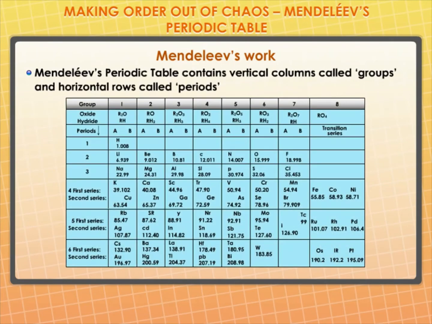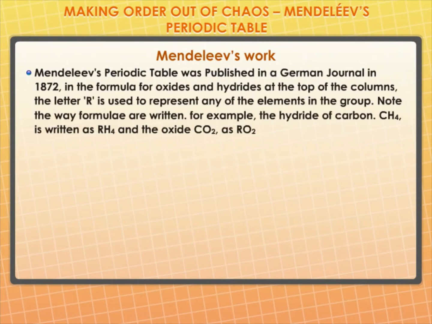Mendeleev's periodic table contains vertical columns called groups and horizontal rows called periods. Mendeleev's periodic table was published in a German journal in 1872. In the formulae for oxides and hydrides, at the top of the columns, the letter R is used to represent any of the elements in the group. Note the way the formulae are written. For example, the hydride of carbon, CH4, is written RH4, and the oxide CO2 as RO2.